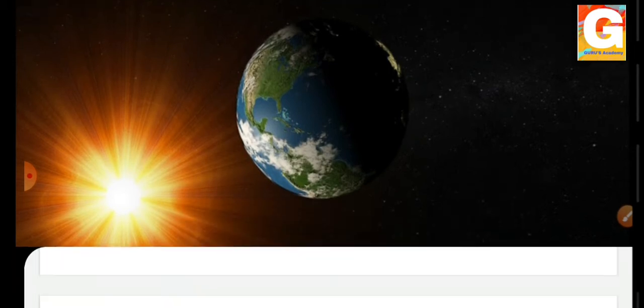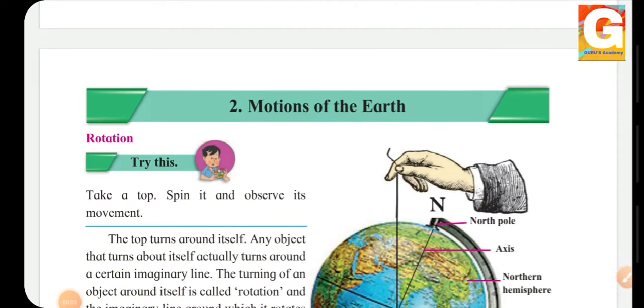So today we will be learning the 5th standard EVS 1 chapter 2, that is motion of the earth. So students, do you all know what the word motion means? Yes, the word motion means movement, process of moving. So in this lesson, we are going to learn the process of moving of our earth.